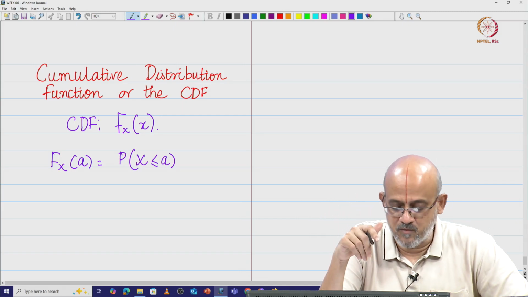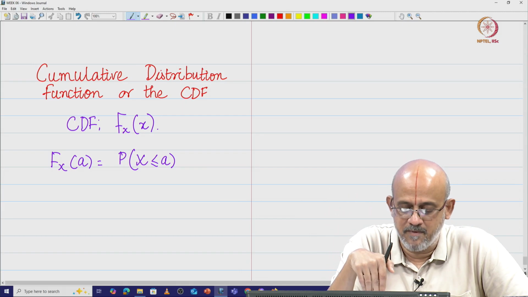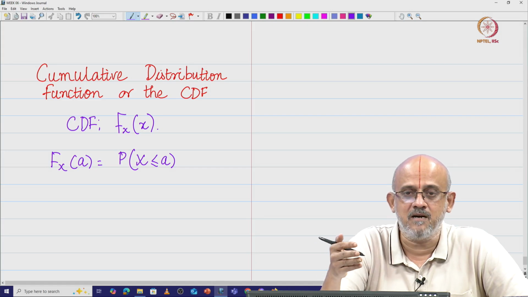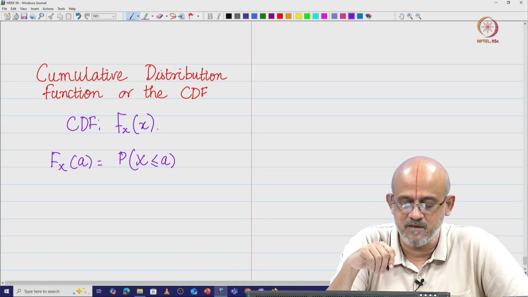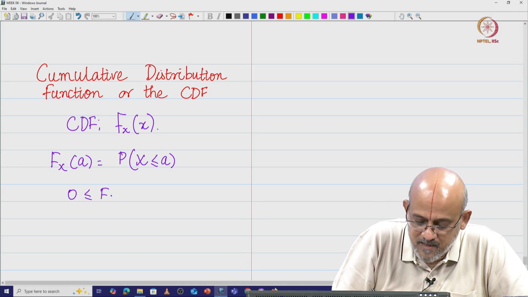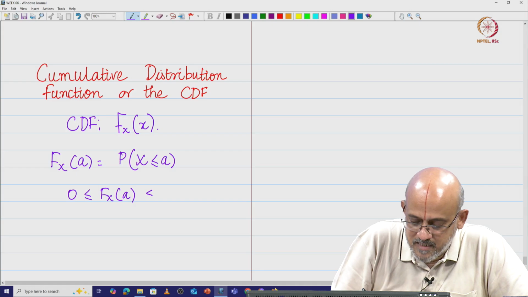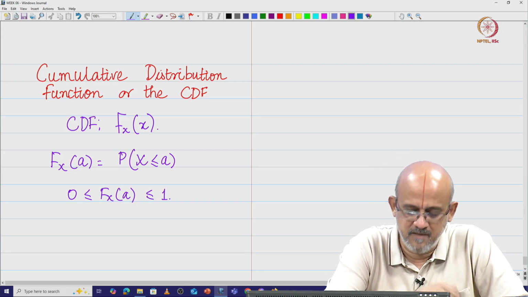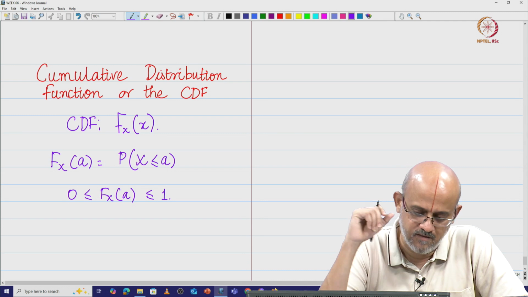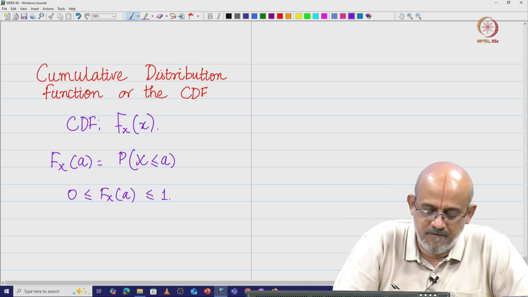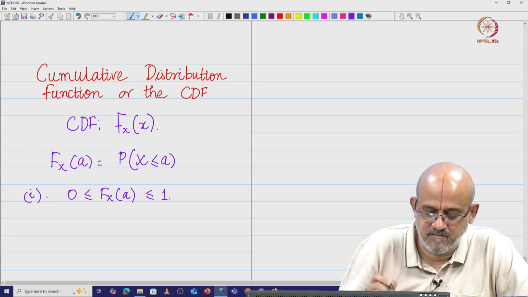Okay. So, the moment I say it is a probability value, which is P of X less than or equal to a, all my properties of probability come into the picture. What is that? I am going to say 0 is less than or equal to F_X of a, which is less than or equal to 1. This is one of the most important properties. We will see what more we have in the cumulative distribution function. This is the first property that we have.